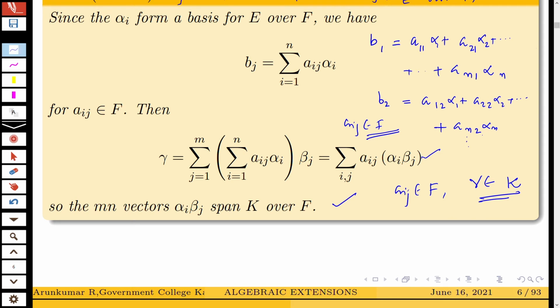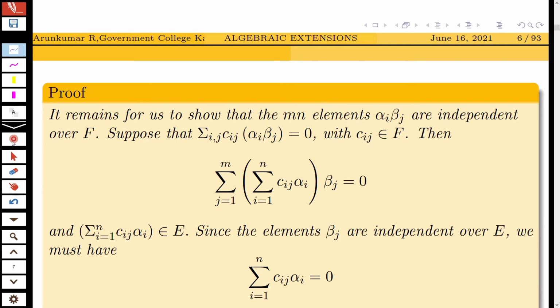Now we are going to show the linear independence. It remains for us to show that the mn elements alpha_i beta_j are independent over F. Suppose that the sum over i, j of c_ij alpha_i beta_j is equal to 0, with c_ij belonging to F. Suppose it is 0.